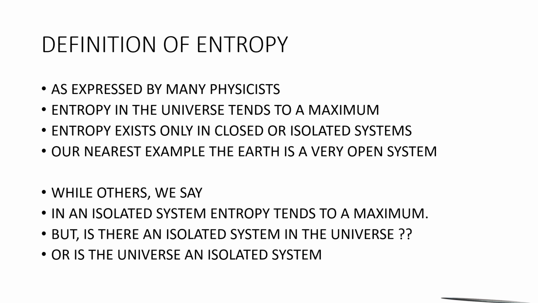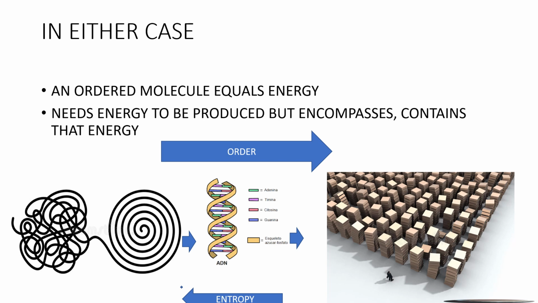Entropy exists only in closed and isolated systems. Our nearest example, the Earth, is a very open system, while in an isolated system, entropy tends to a maximum. But is there an isolated system in the universe, or is the universe an isolated system? An ordered molecule equals energy. It needs energy to be produced, but the compound contains that energy.